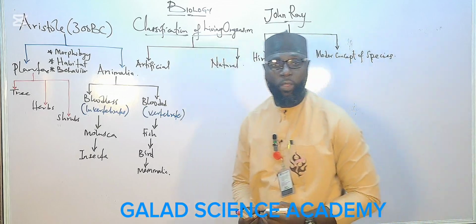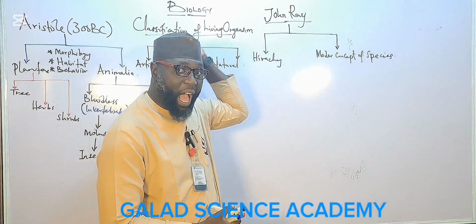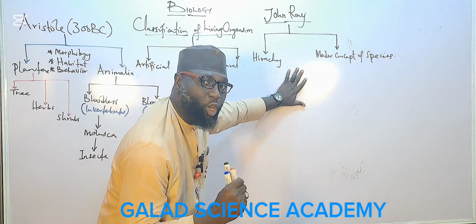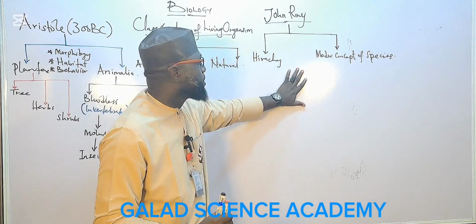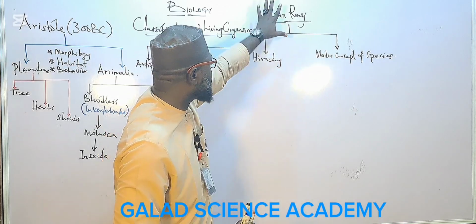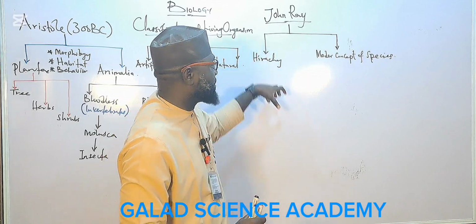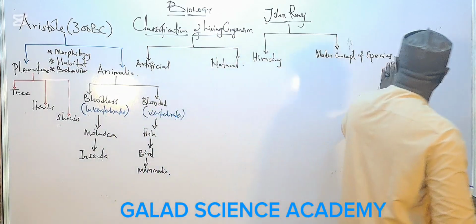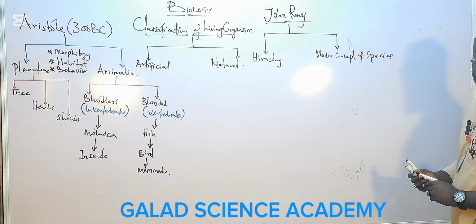John Ray came after Aristotle, and he has two major contributions on classification of living organisms. The first one talks about the hierarchy of classification. The second one talks about the modern concept of species.